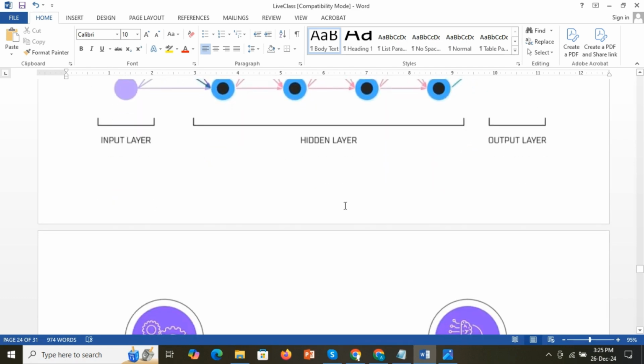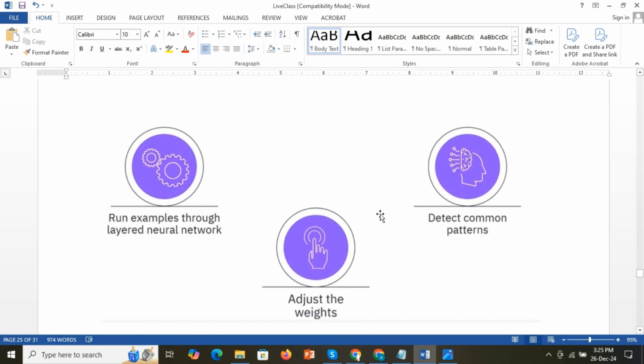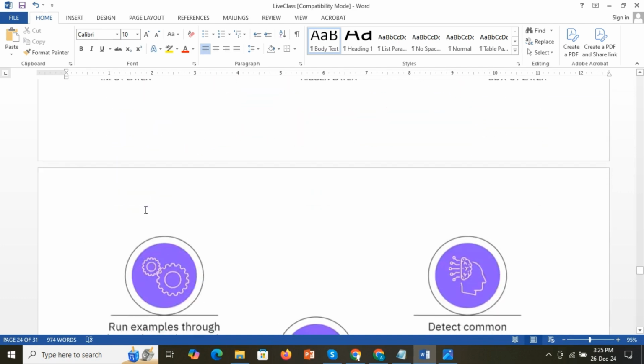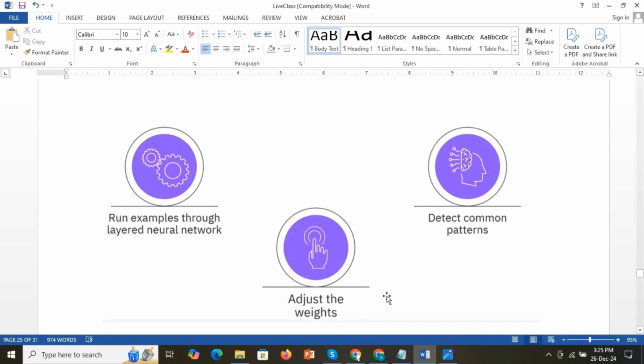Now we will see how it works. We have to run examples through these layered networks, adjust the weights and detect the common pattern. This is how we run deep learning algorithms.